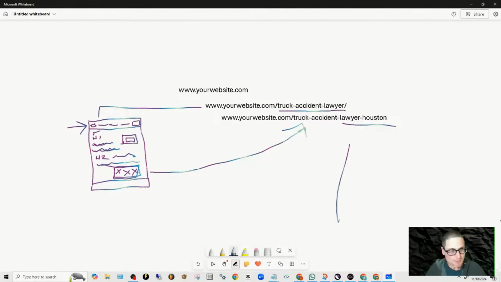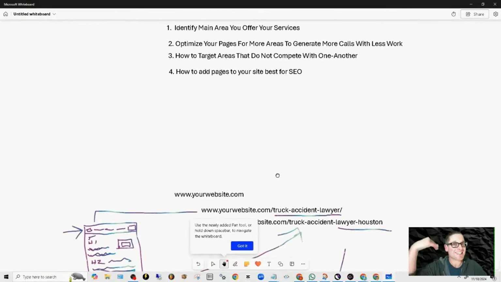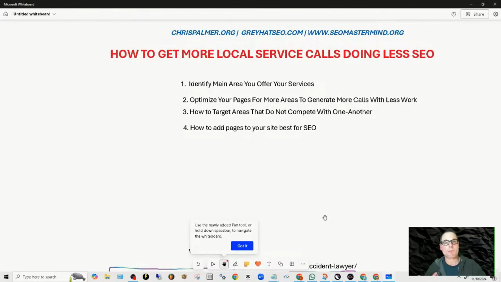So this is step 1, step 3, step 4, and a side tip on how you can get more by doing less SEO. We're identifying our primary areas. We're identifying what Google thinks that area is. We're identifying where we actually provide our services. We're identifying the services we provide. And then we're looking in those areas that Google showed us, and we're looking for other areas that don't compete with the main one.